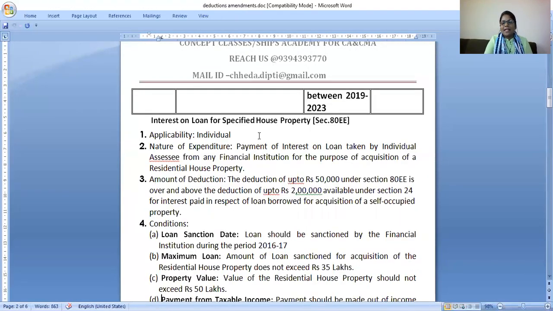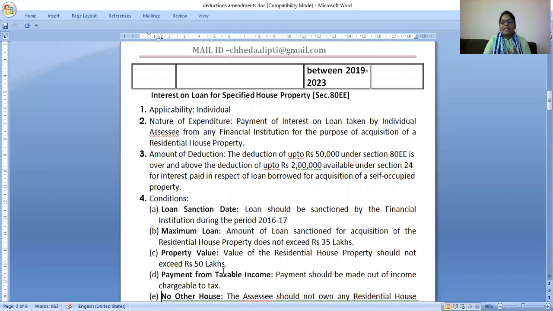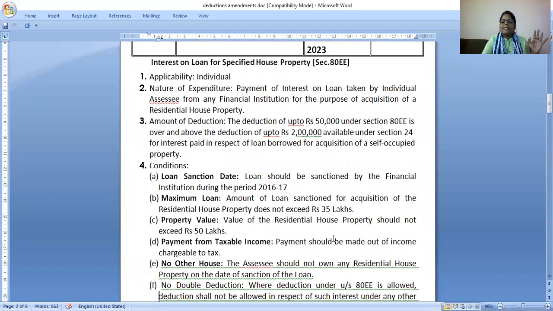These are the points I have already discussed, so I will brief up. 80EE is for individuals, with a payment of 50,000 over and above the 2 lakh deduction you have taken there. The maximum value of the property should not exceed 50 lakhs, and the loan should not exceed 35 lakhs. This is the old one, 80EE.